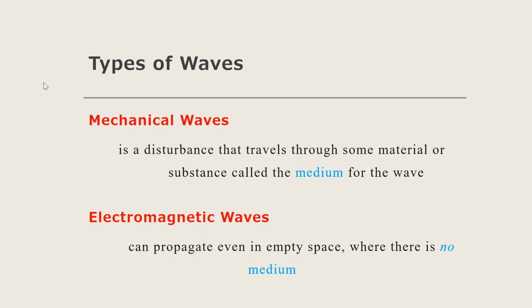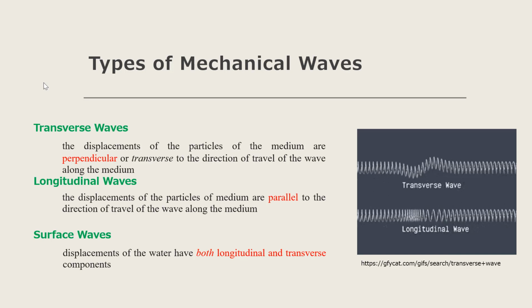As we know, a mechanical wave is a disturbance that travels through a material or substance we call the medium. And there are three types of mechanical waves. We have transverse waves, longitudinal waves, and surface waves.